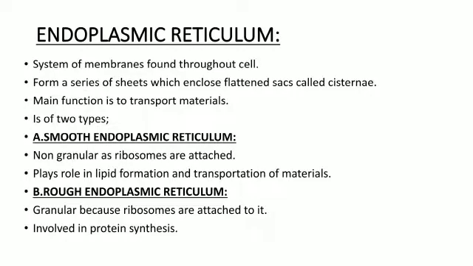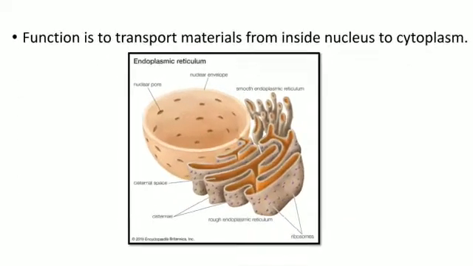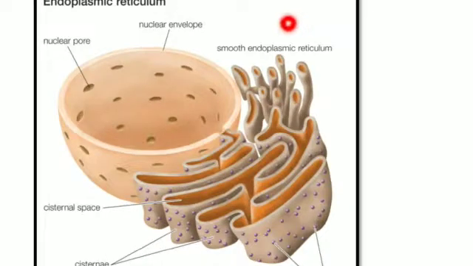Okay, so dear, the main function of the endoplasmic reticulum is to transport materials, and there are two types of endoplasmic reticulum, the smooth and the rough endoplasmic reticulum. Now dear, why is the smooth endoplasmic reticulum known as smooth? Because it is non-granular, as the ribosomes are not attached to it. Clear, dears? You can clearly see the ribosomes are not attached to the smooth endoplasmic reticulum. That's why it is known as the smooth endoplasmic reticulum.